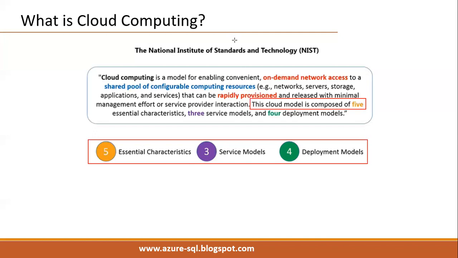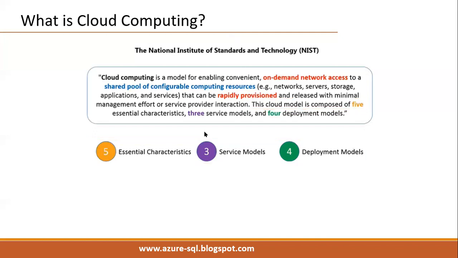We'll see what the 5 essential characteristics are. Whenever we say it is a cloud computing platform, it must and should have these 5 essential characteristics, right?